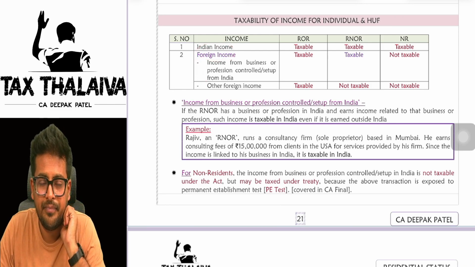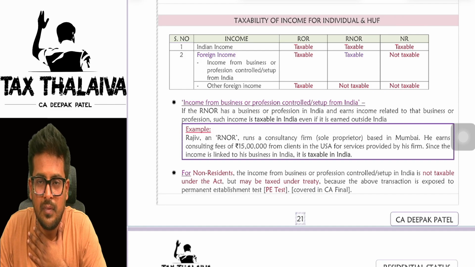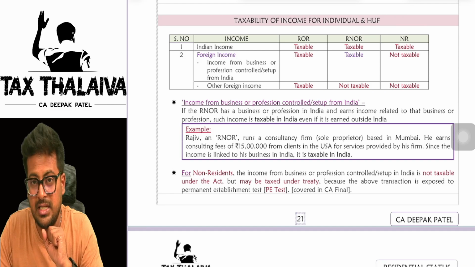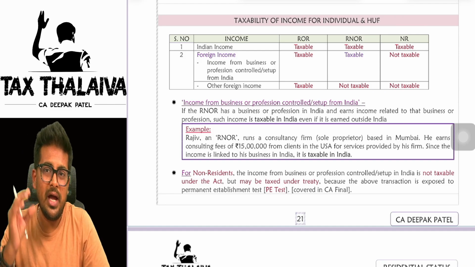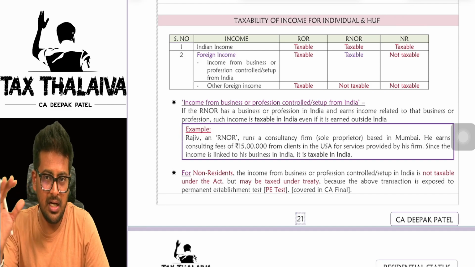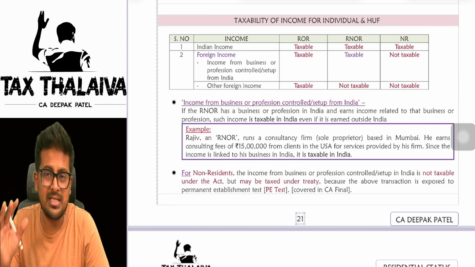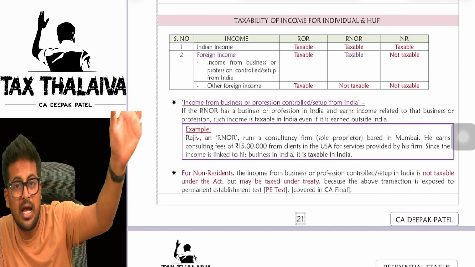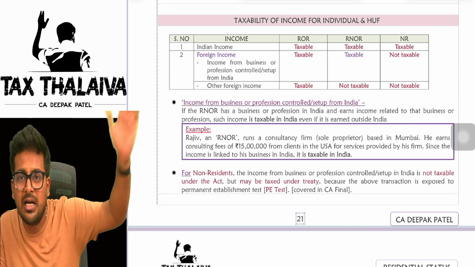Let's say, for example, I am a CA. I am generally resident but not ordinary resident. So I have a consultancy firm started in Bombay. Now, mind you, this consultancy firm does what? It provides services to non-residents. I have non-resident clients, American clients I have.